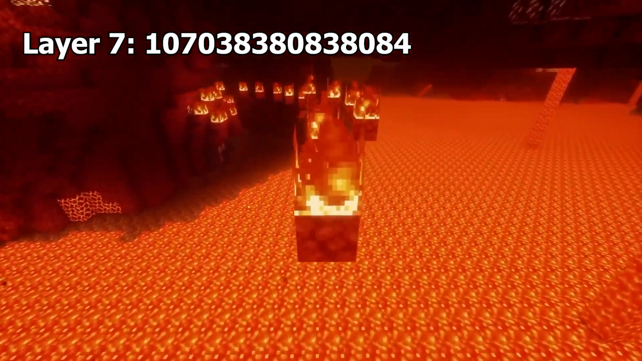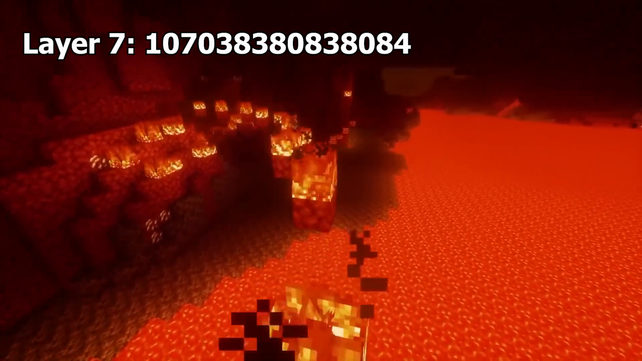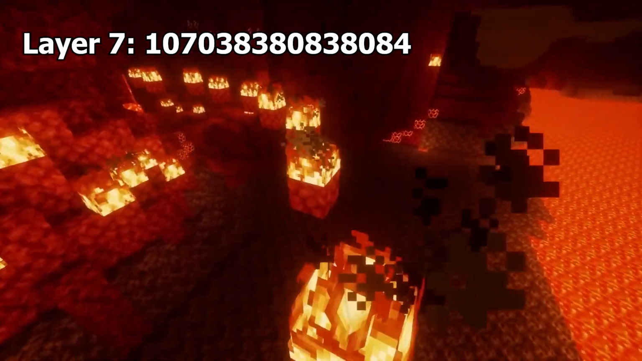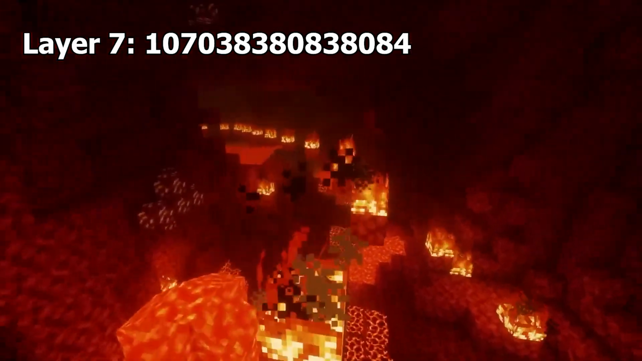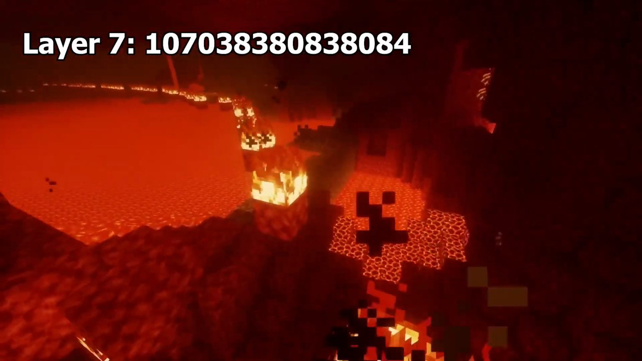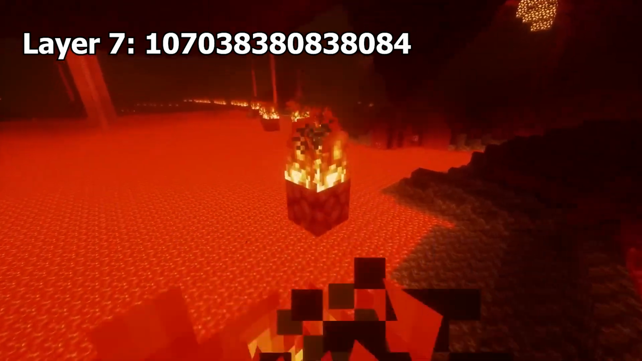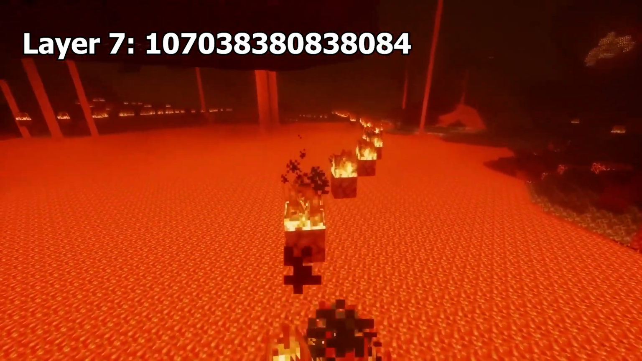107-383-808-38084. This is a seed that when generated has some strange and unique properties. This seed has an infinitely repeating chunk seed. This means that certain features like ravines and mineshafts infinitely generate throughout the world. Anthena made a great video on this seed that you should check out when you're done with this video.